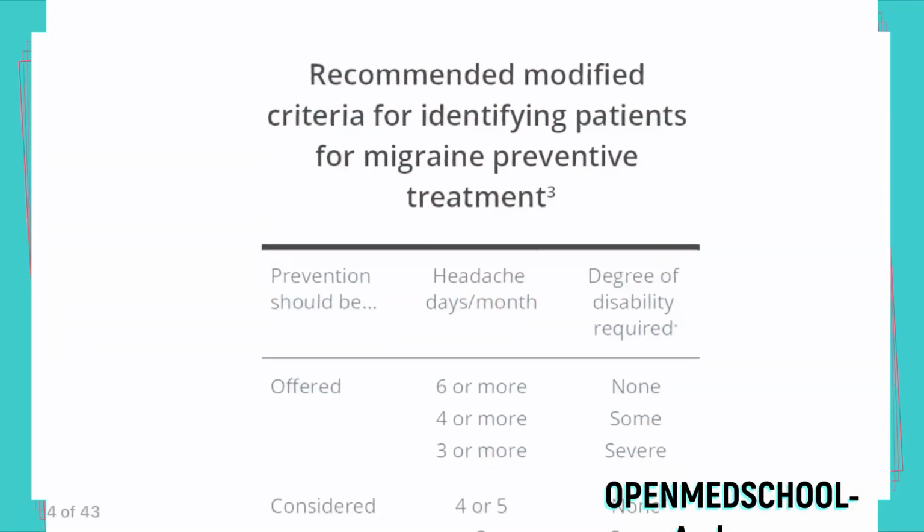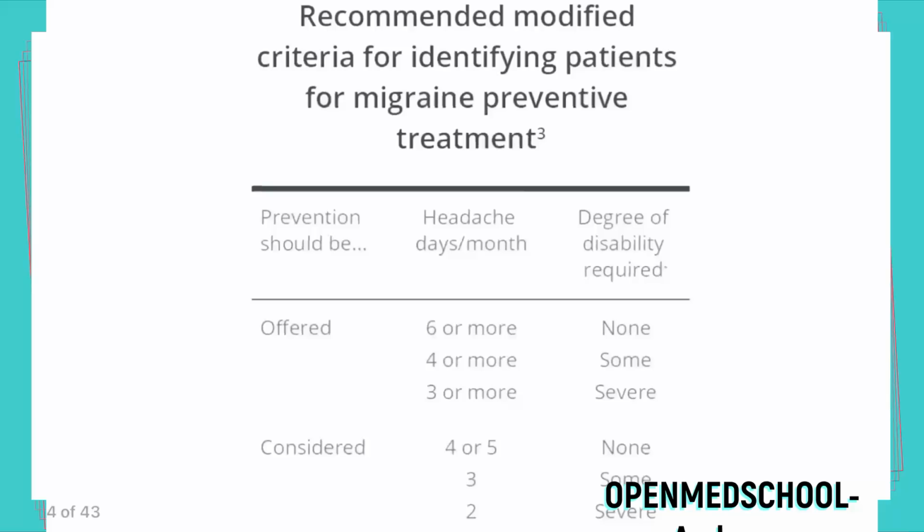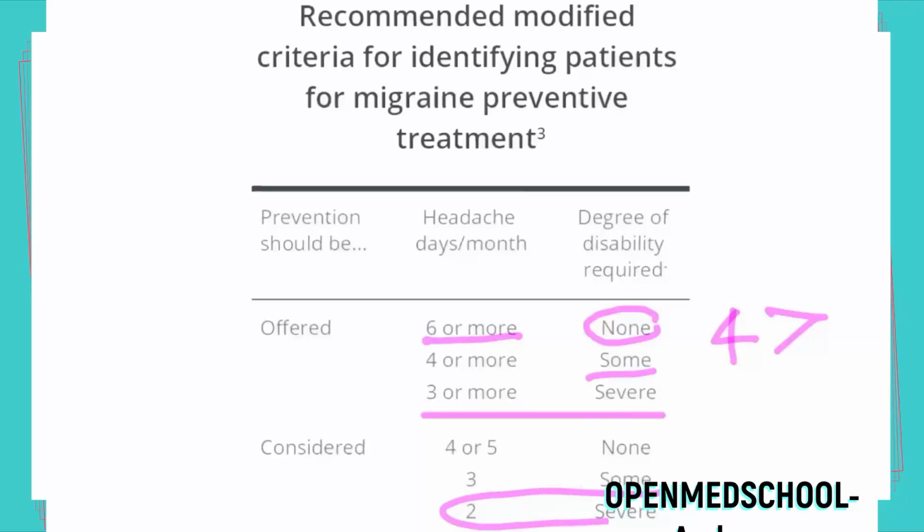Prevention should be offered when there are 6 or more attacks, even without any disability, or 4 or more attacks with some disability, or more than 2 with a severe disability. You should suggest or offer prophylaxis. This can be considered even with 2 attacks with severely disabling symptoms.